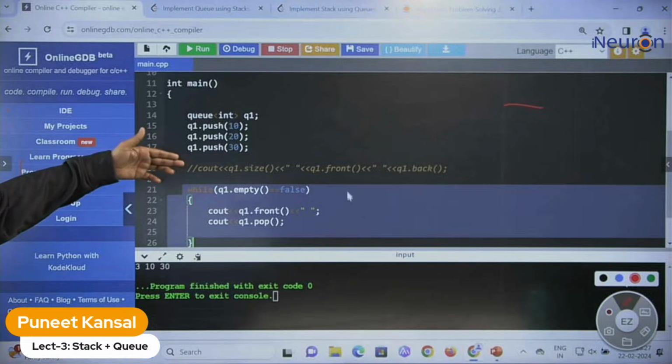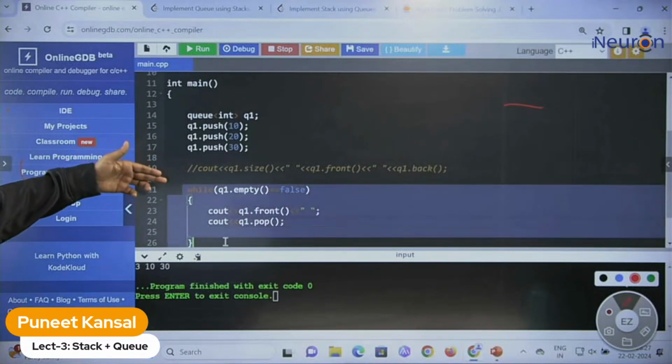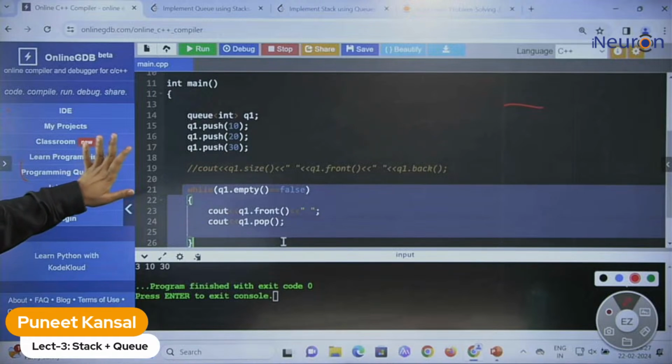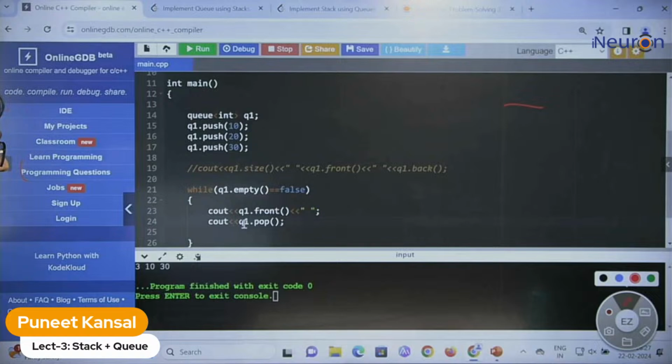I just commented the above line. Just want to know how this loop is working. Do you know how this loop is working? Just want to verify if you know or not. Yes, Mandeep, you caught the point. Yes, this will generate the error.